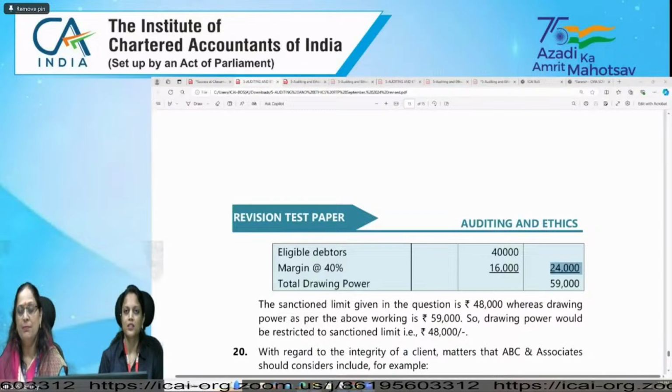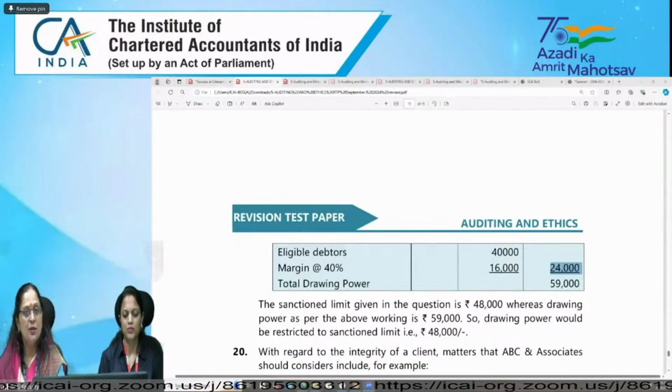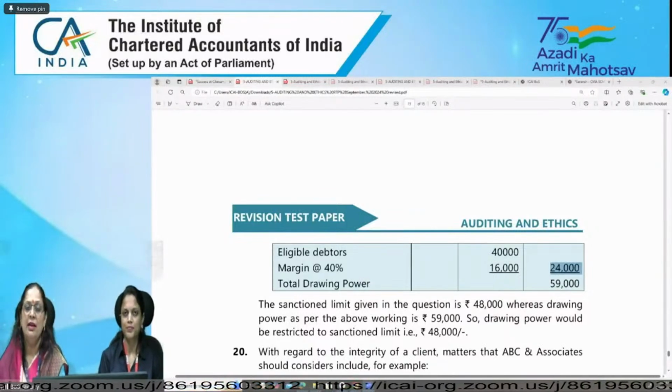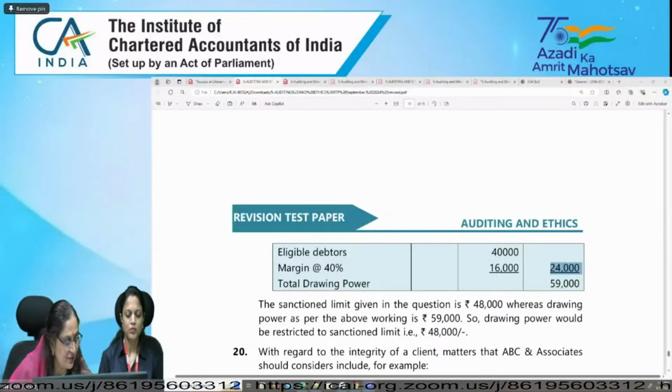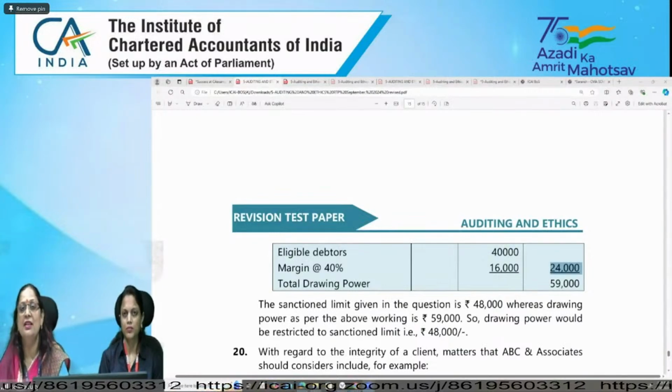And all the required and relevant answers should be covered. The requirement of the question should be fulfilled in your answer. Still, if you have any doubt, you can write on Ask Her Query. You can call us, right? And if you have any other, yeah, with this, I think we have tried to cover each and everything. Still, if something is left out, you can contact us.